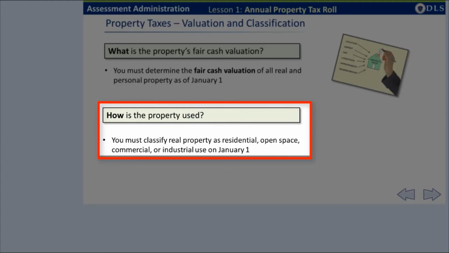Under the property tax classification law, there are 4 classes of real property: residential, open space, commercial, and industrial. You must determine the class that applies to the use of all real property on January 1 based on definitions found in the law. Classification of real property according to its use will be covered in Module 4 of this course.